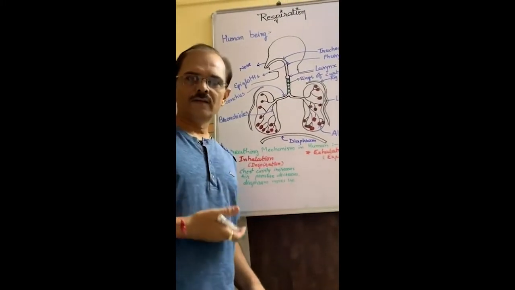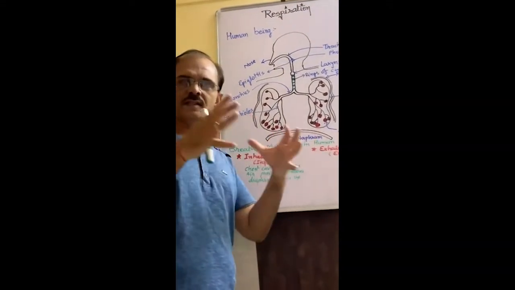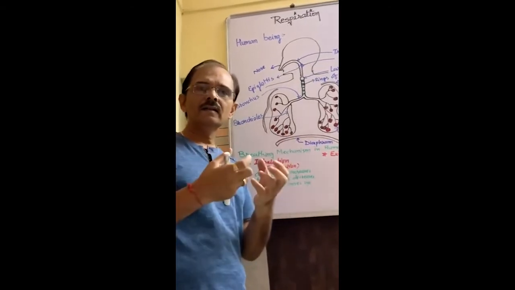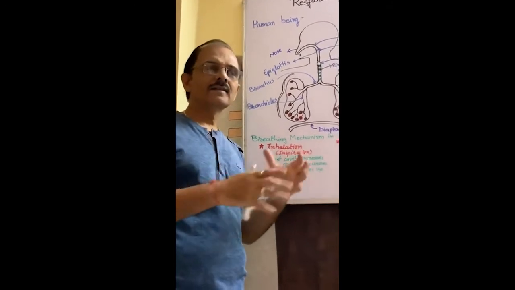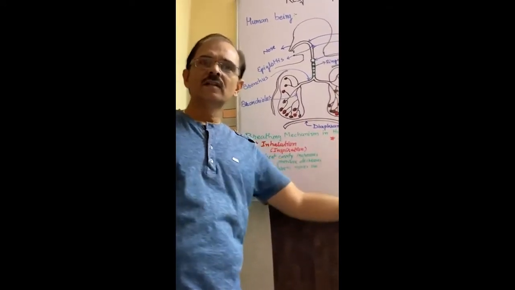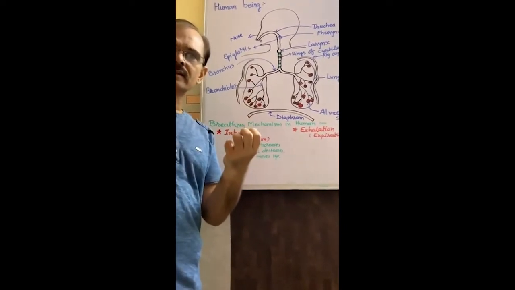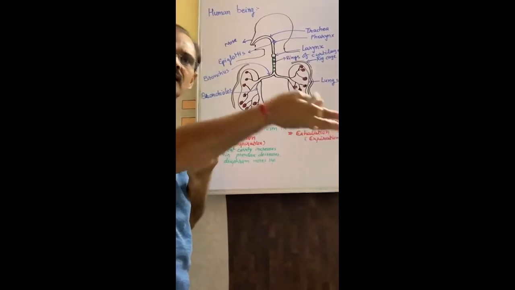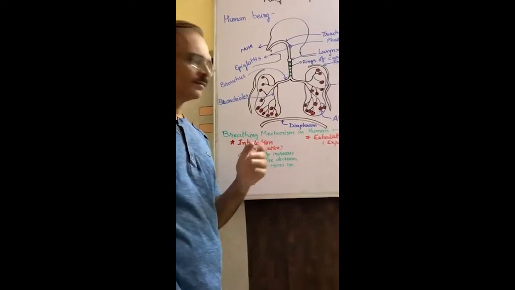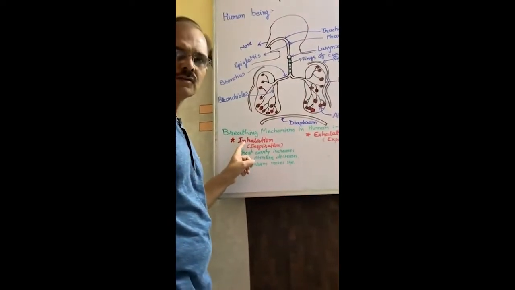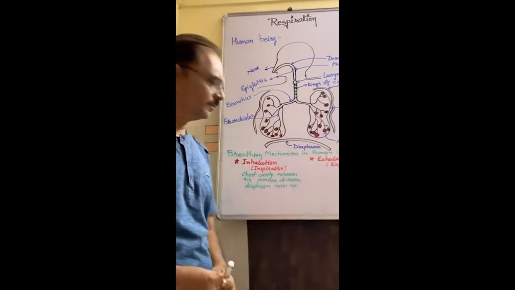When you move up your diaphragm, then chest cavity increases. If chest cavity increases, then air pressure decreases, because air gets more than sufficient space inside the chest cavity, and so the pressure inside decreases. Whereas outside, there is a high pressure. So you know that from high pressure to low pressure, air enters. So naturally we inhale.